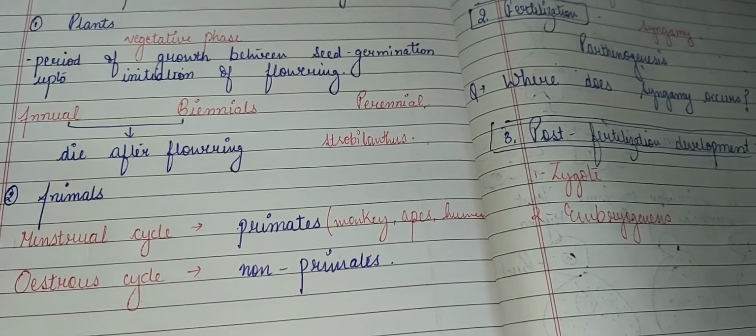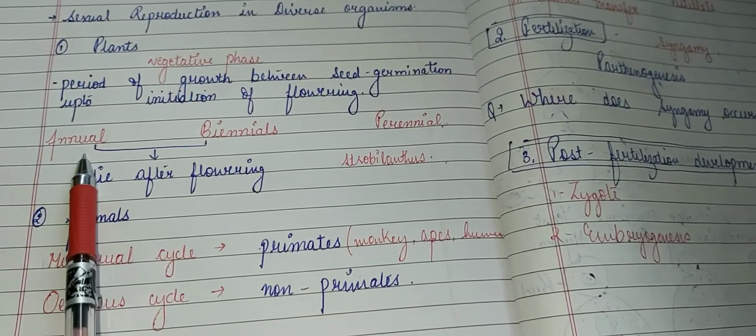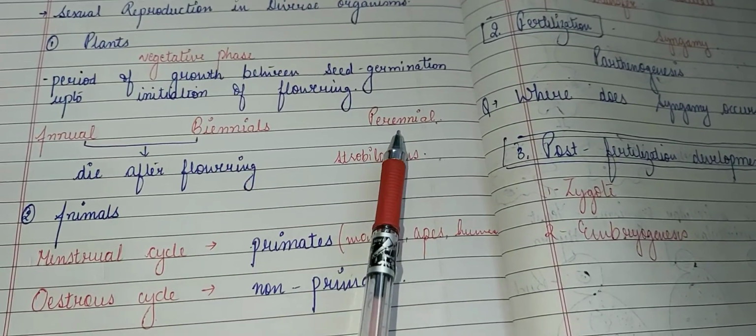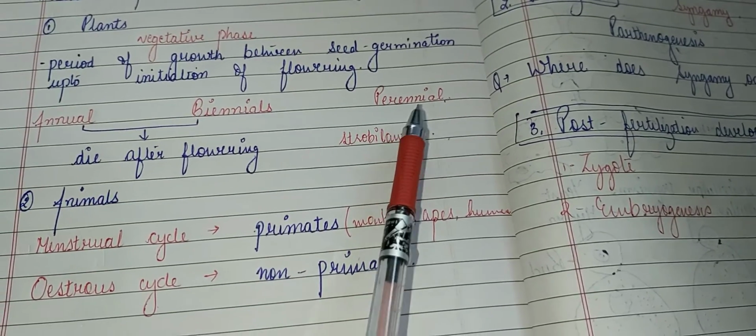Now on this basis there are three types of plants: annual plants, biennial plants, and perennial plants.